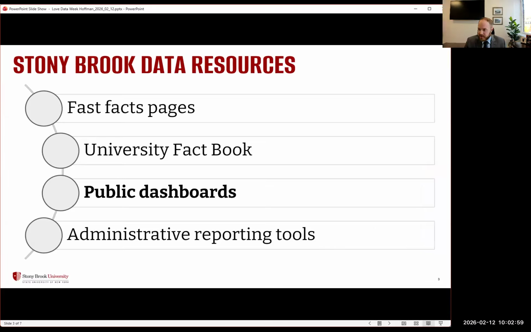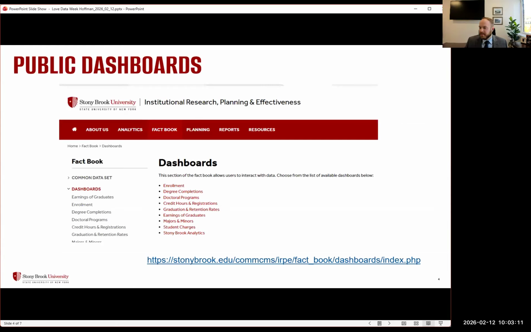And then, as I mentioned, our division supports other administrative tools like Stony Brook Analytics, which is our Tableau server, and Stony Brook Reporting, which is our Power BI tool. So today we're going to focus on the public dashboards here. They are in the factbook on the dashboards page. There's a direct link here, but I'll show you how to get to it on Google because that's usually how I get there, even though I kind of maintain the page, but that's just how it works.